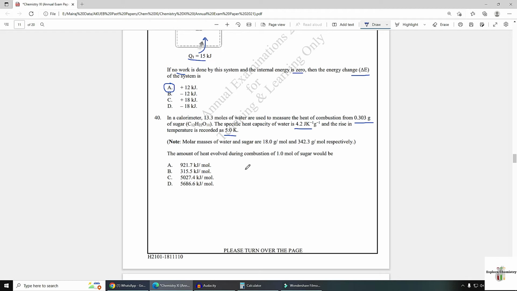You need to calculate delta H. Delta H is the amount of heat evolved during the combustion of 1 mole of sugar. Delta H formula is amount of heat divided by number of moles, and amount of heat can be calculated by using this formula, M S delta T.